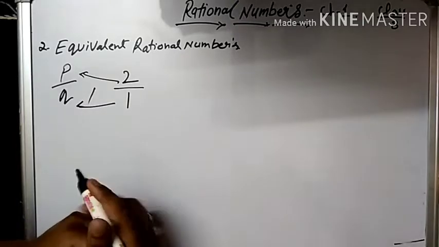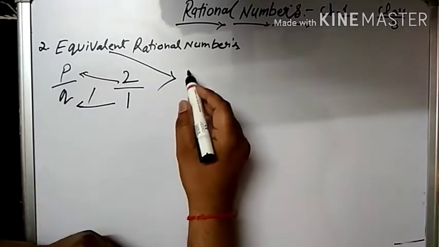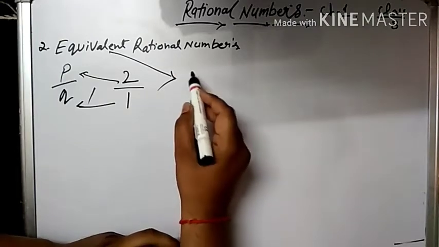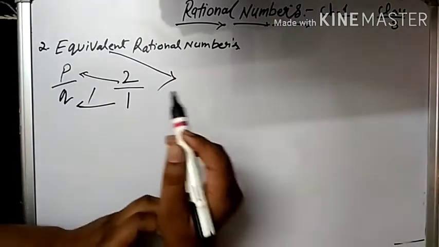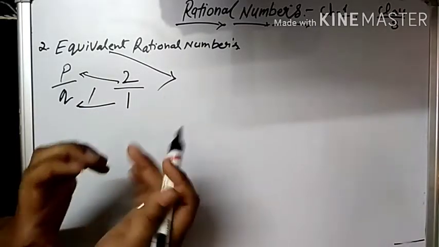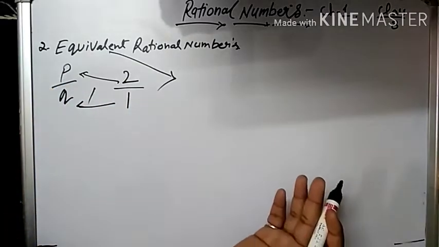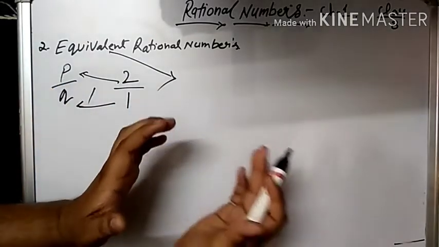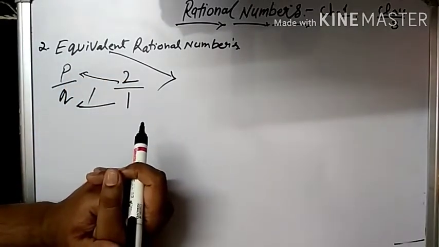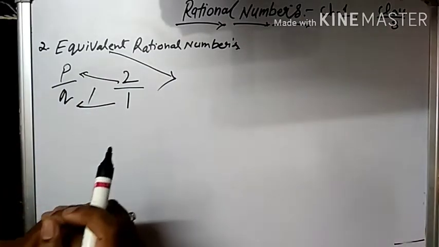Q as 1. Now when we talk about equivalent rational numbers, all the fractional values are said to be equivalent when they are converted to the lowest form, and if the lowest form of all those rational numbers is the same, then the given rational numbers are known as equivalent rational numbers.